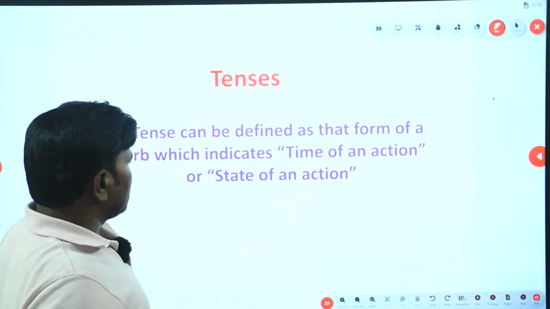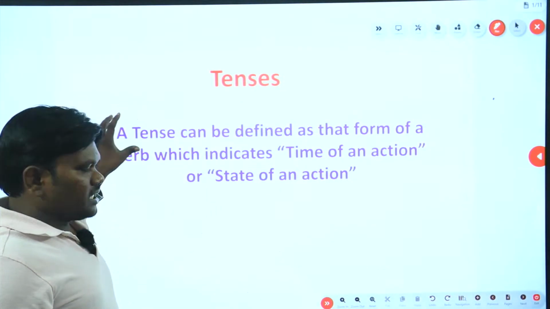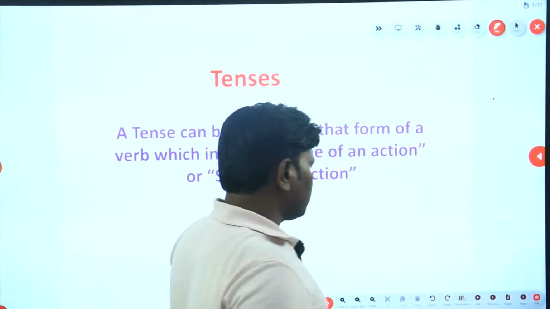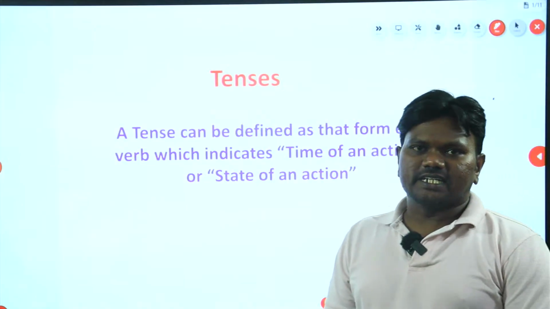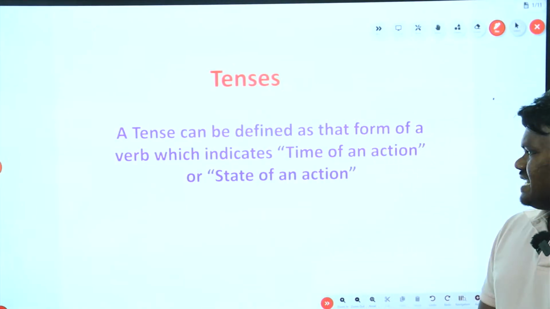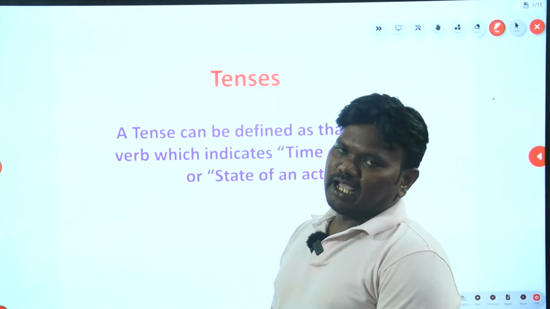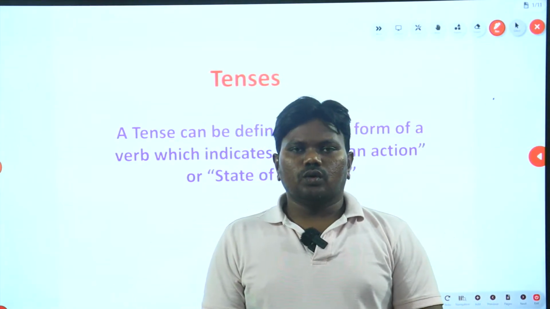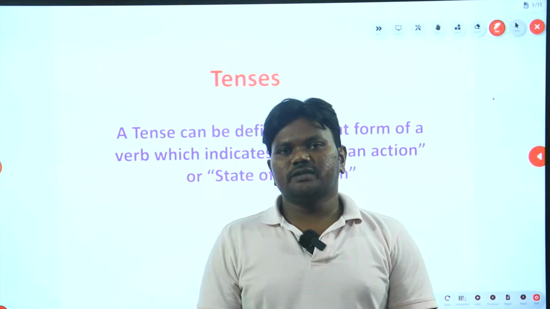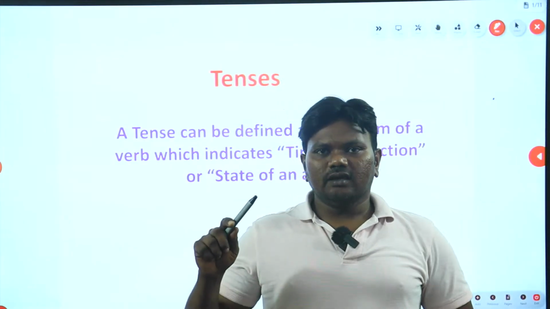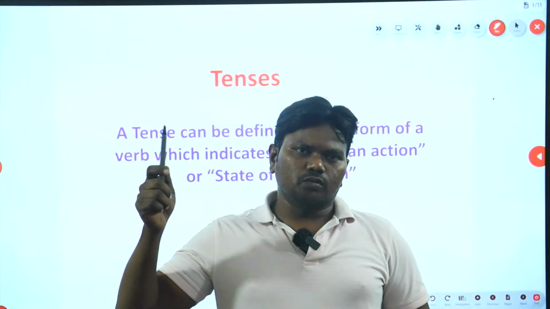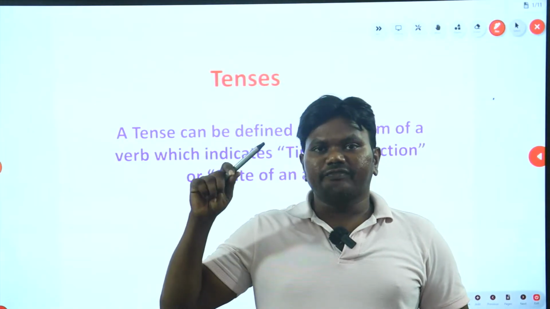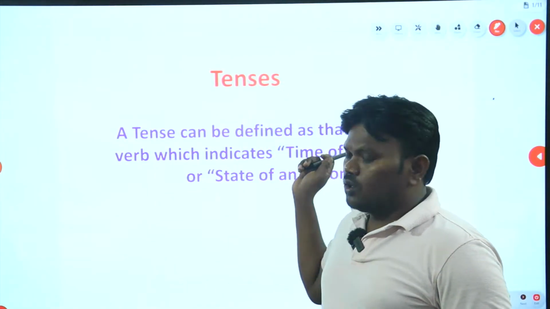See, the definition of a tense is that form of a verb which indicates time of an action or state of an action. What is time of an action? I go to Delhi tomorrow. What does it mean? I am telling that I will go to Delhi, I will travel to Delhi. My time reference is tomorrow. So that is how time of an action works.